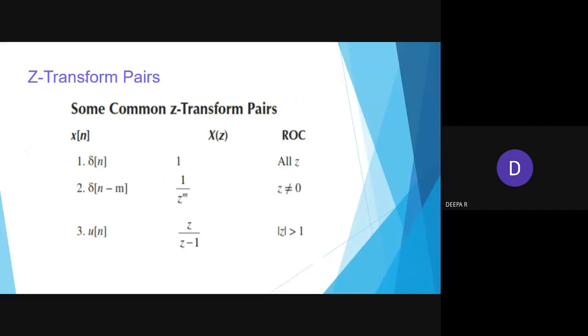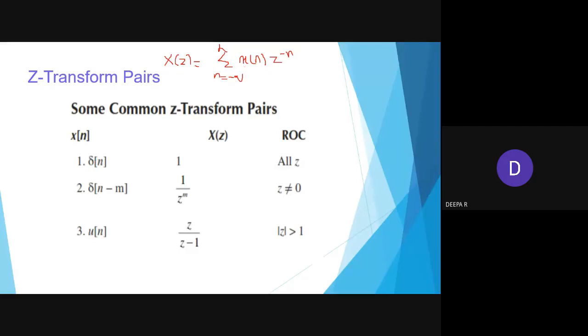Okay, so now we are coming to the Z transform pairs. In these Z transform pairs, we know that the impulse function delta of n is 1. Then the same region of convergence we are going to remember here. So for delta n, the X of z value will be 1. Every time you have to apply the formula X of z equal to summation n equal to minus infinity to infinity x of n z power minus n. This is the formula. So this x of n is delta of n.